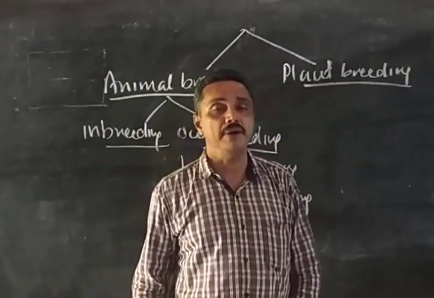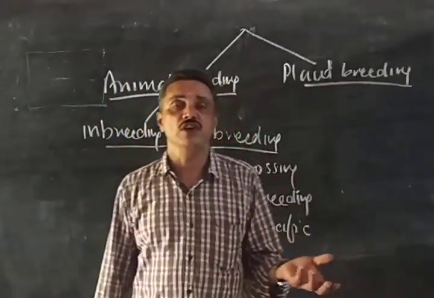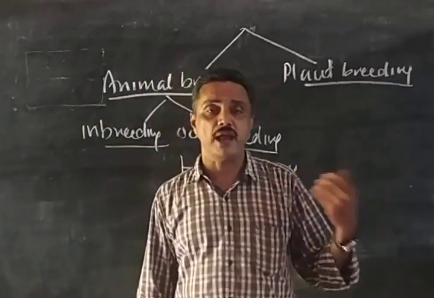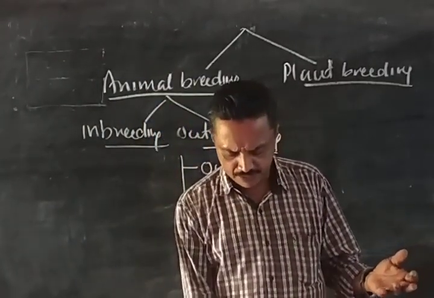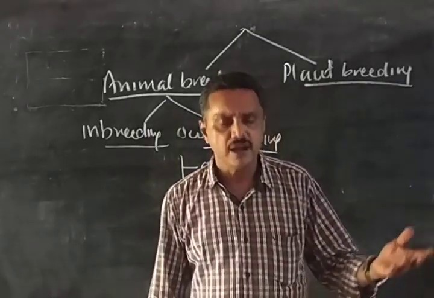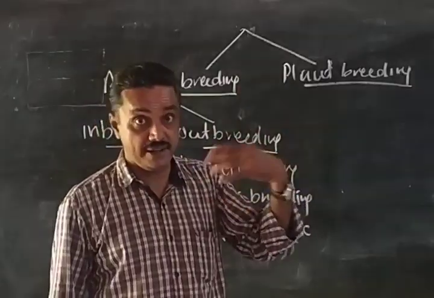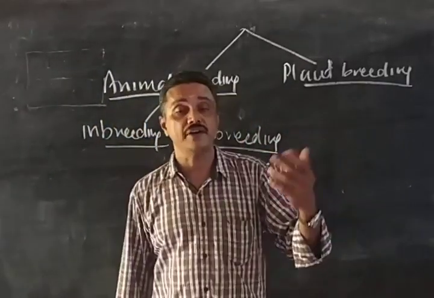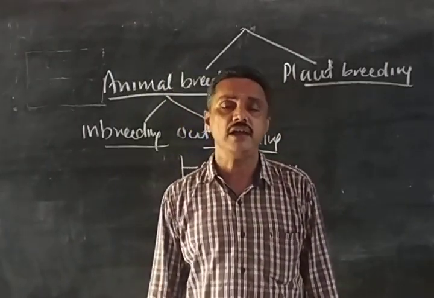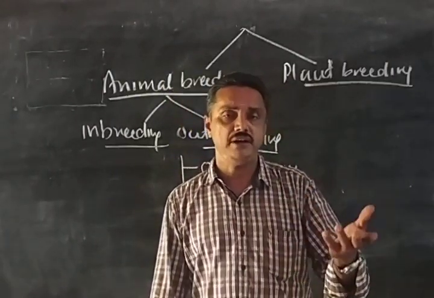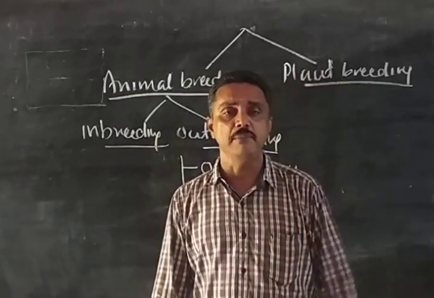Then comes plant breeding, the growing and cultivation of plants that are useful to human beings. Plant breeding actually started with domestication. Ten thousand years ago, when agriculture started, we began to cultivate plants, and cultivating the same plant continuously results in inbreeding depression.